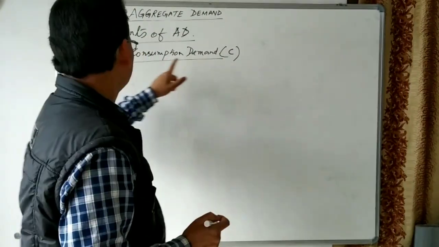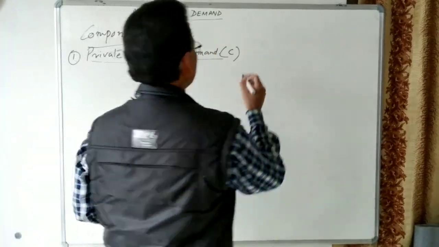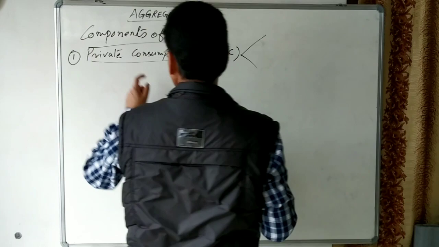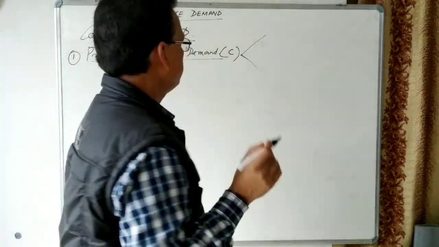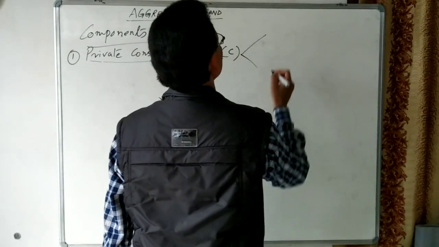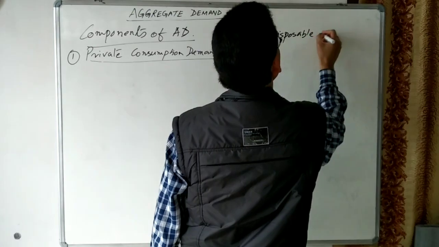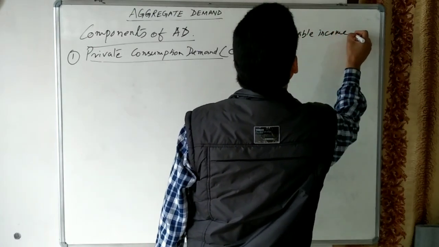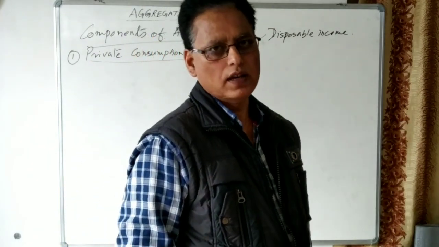So private consumption demand depends upon certain factors. Let us see the factors on which this private consumption demand depends. This depends upon the level of income, we can say disposable income. It means consumption depends upon the disposable income.